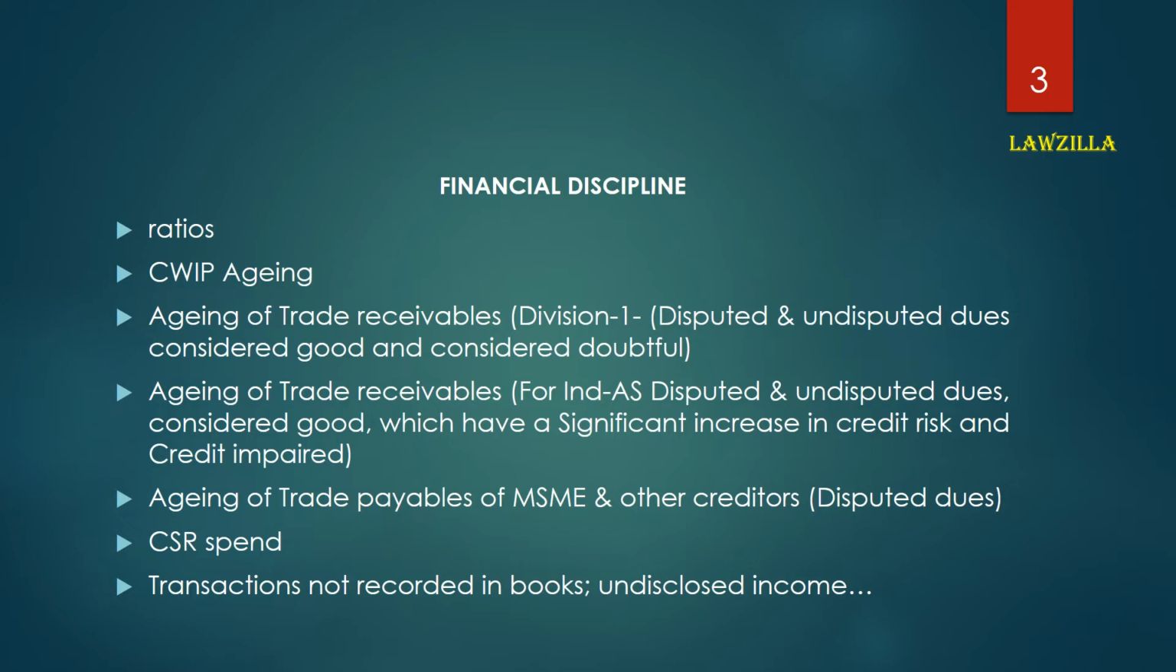For Division 1, disputed and undisputed dues which are considered good and considered doubtful need to be disclosed. And for aging of trade receivables for Ind AS entities, disputed and undisputed dues considered good, which have a significant increase in credit risk, and credit impaired need to be disclosed. Trade payable aging of MSME and other creditors needs to be given under the financial statements.